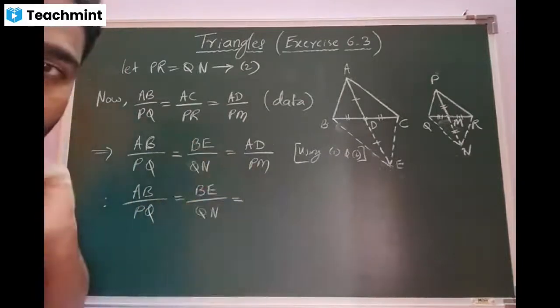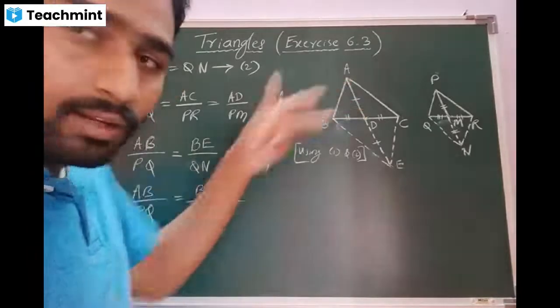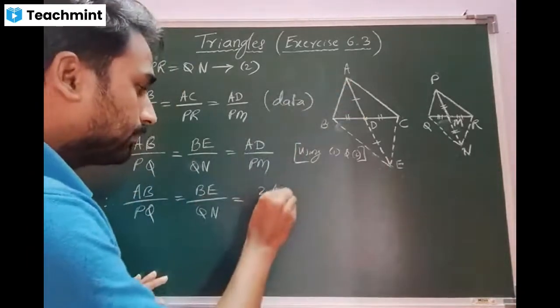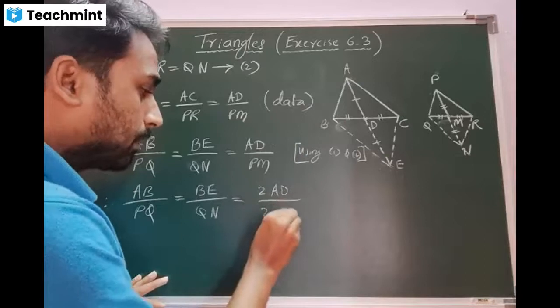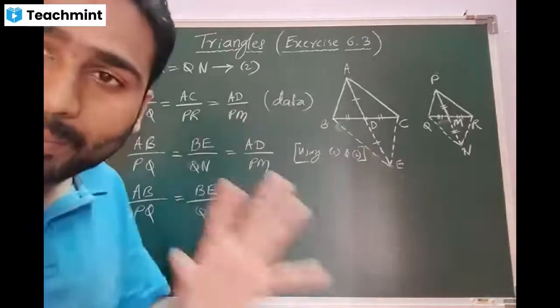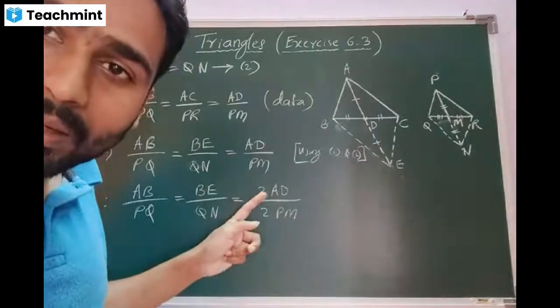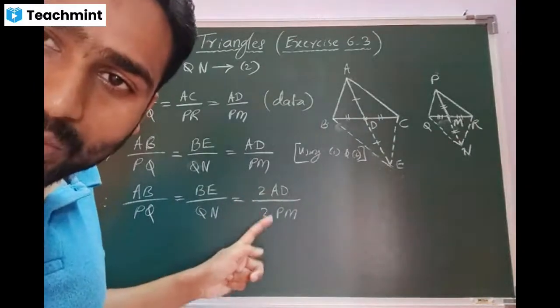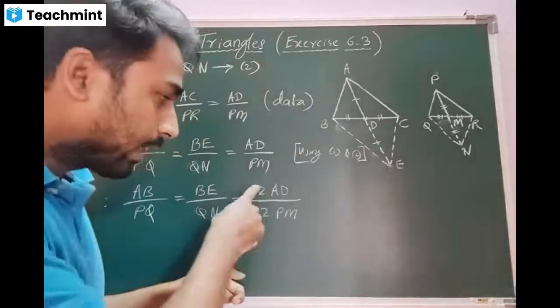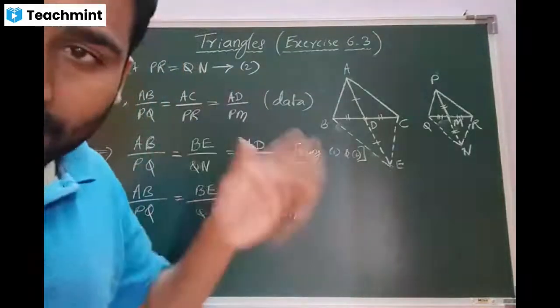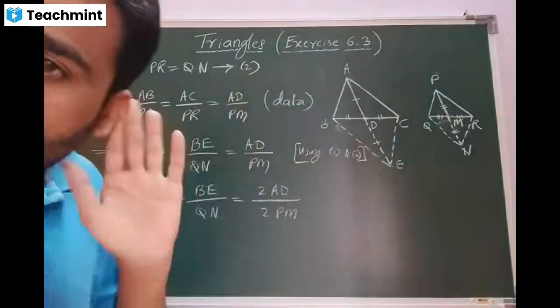But observe the diagram carefully. This AD, I'll multiply by 2, beta. PM also I'll multiply by 2. In mathematics, we have the freedom: the same number can be multiplied to the numerator also, denominator also, so that if you cancel both, originality remains the same. Am I right, beta? Yes, sir.